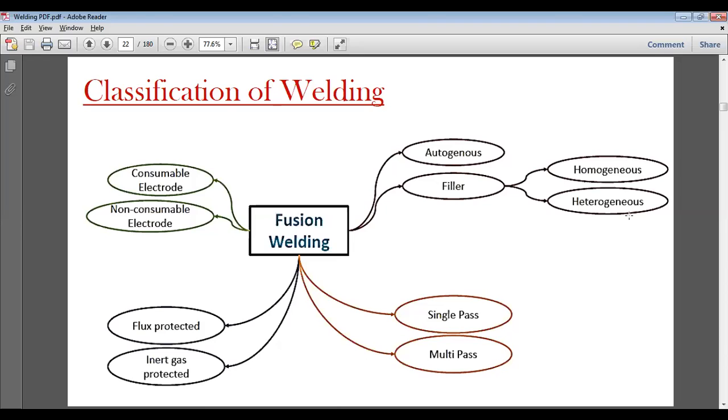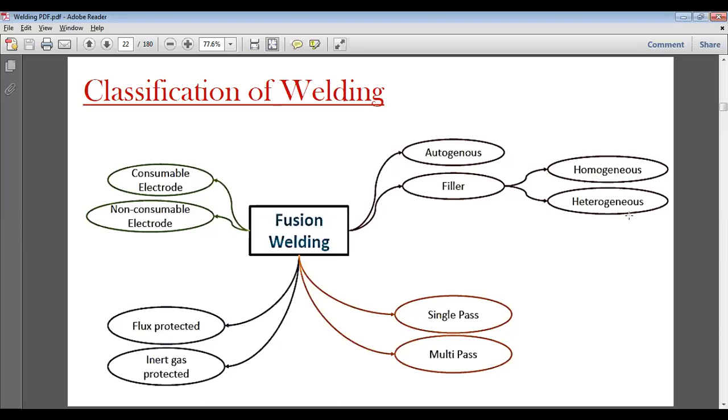Because we discussed that when pressure is applied, there is no need of applying extra metal or filler metal. So this filler metal is provided by the electrode itself, the rod or object that is being used to produce heat. Either it could be consumable or non-consumable.